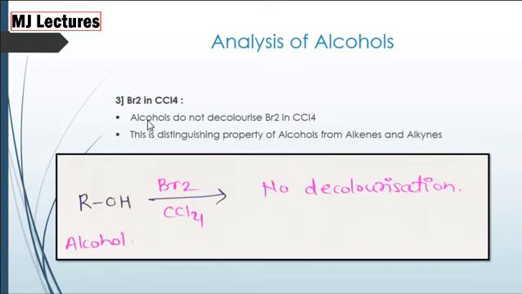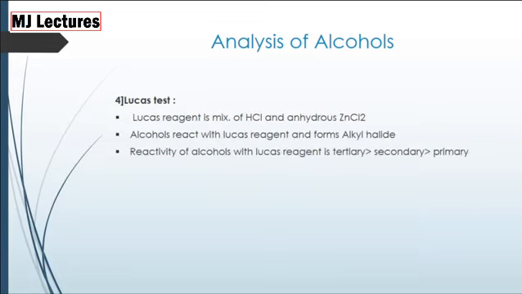Now, Br2 in CCl4. Alcohols do not decolorize Br2 in CCl4. This is distinguishing property of alcohols from alkenes and alkynes. For example, when we take alcohol, that is ROH, in CCl4, Br2 in CCl4, there is no decolorization. Now the Lucas test.